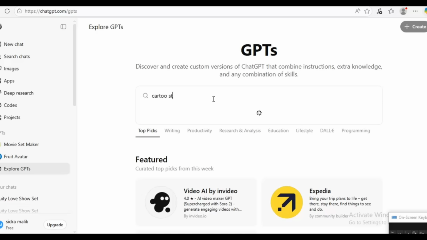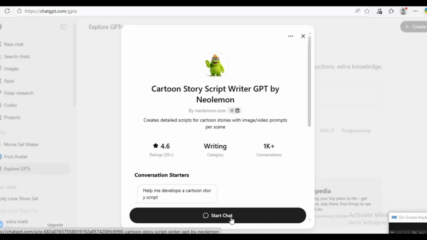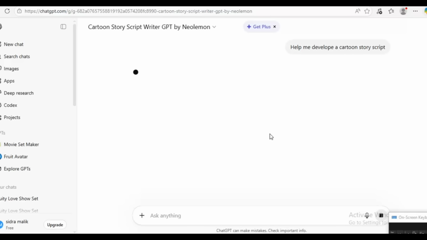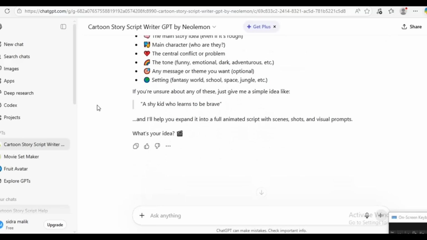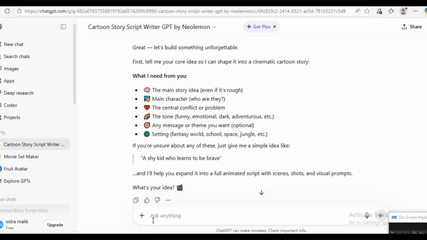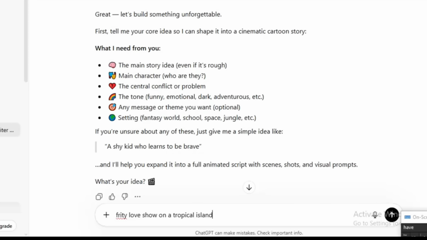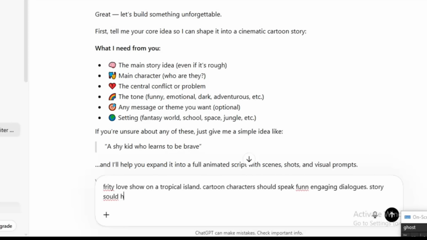Now we'll use another GPT to write the story. The GPT reads as cartoon story script writer. This is the prompt. Now this is the complete story.